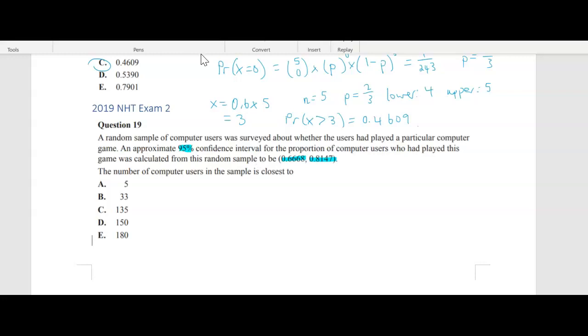Now, you actually have this on your formula sheet. So I'm going to just get it in front of me. Right down the bottom where it says sample proportions, so the approximate confidence interval. So I'm just going to write this down.